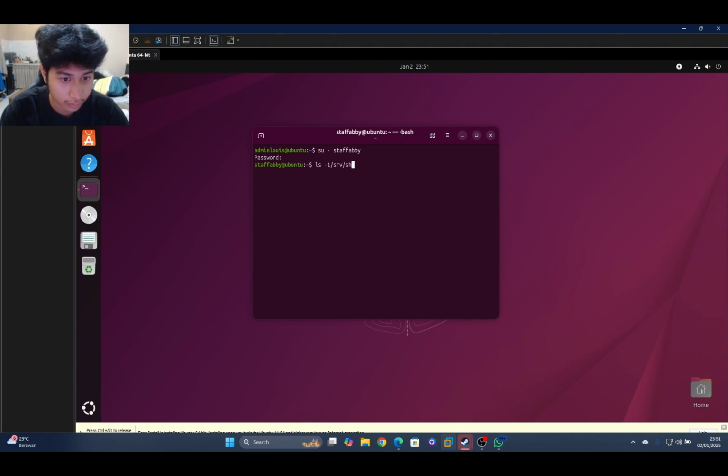Oh, I forgot the space after -l. /srv/shared_staff. Now staff_doc.txt, and now we type cat /srv/shared_staff/staff_doc.txt, and we enter.